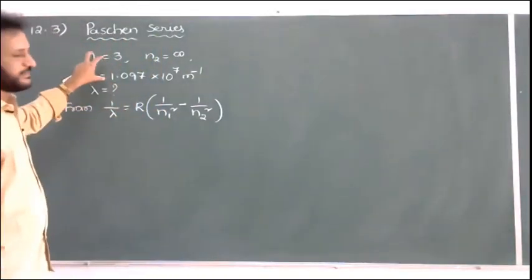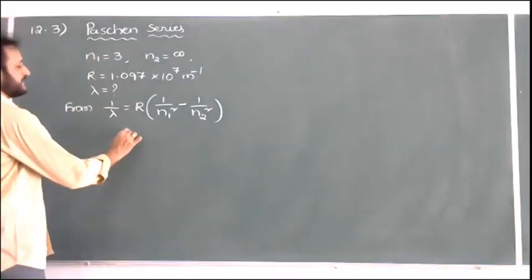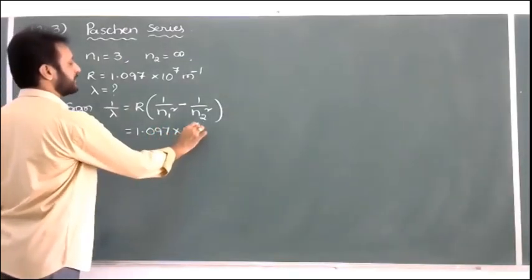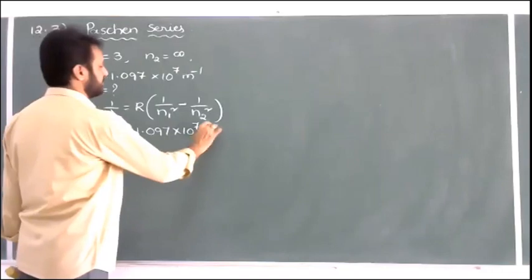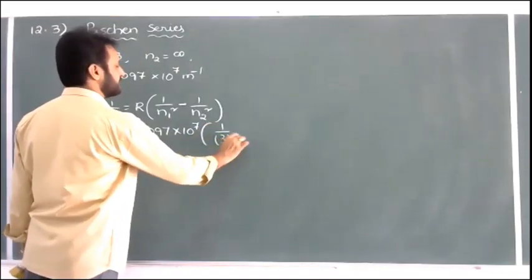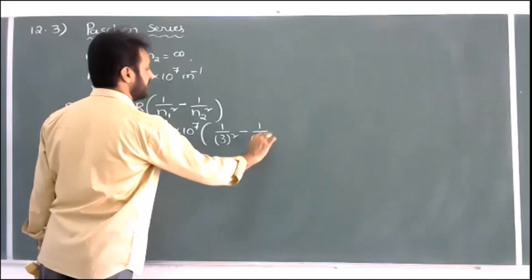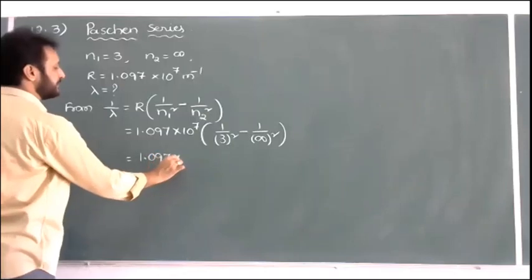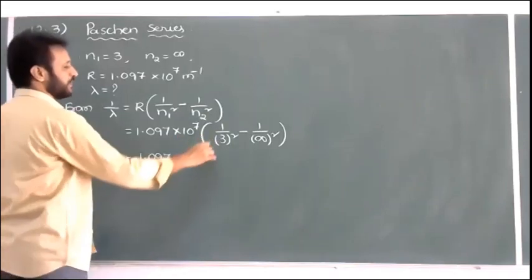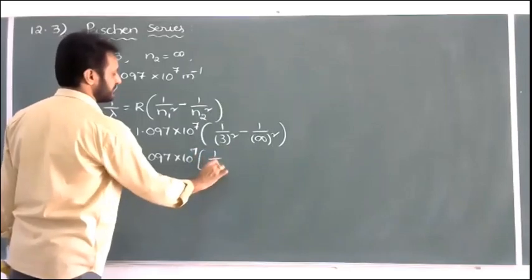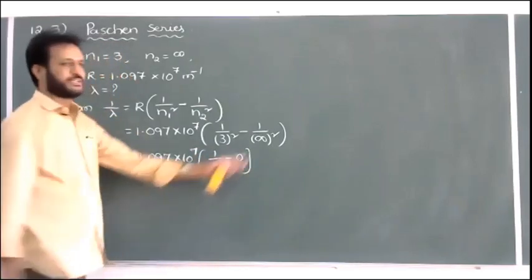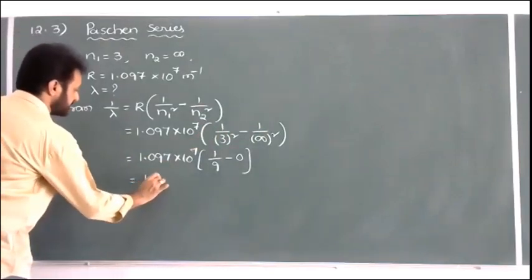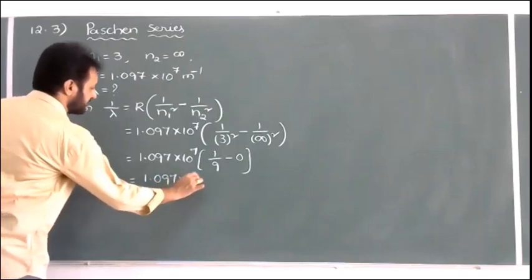First neatly write the data, write the formula, substitute the values here and calculate. 1.097 into 10 to the power of 7 into 1 by 3 square minus 1 by infinity square, that is equal to 1.097 into 10 to the power of 7 into 1 by 9 minus 0. Something by infinity is equal to 0. Therefore it is equal to 1.097 into 10 to the power of 7 by 9.